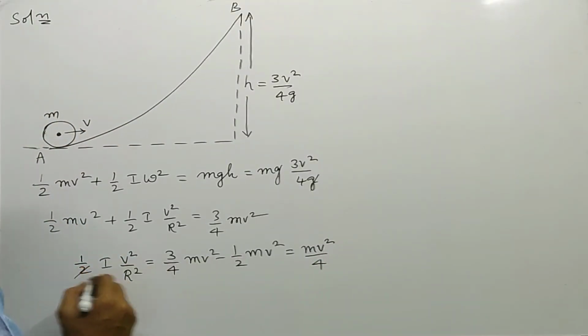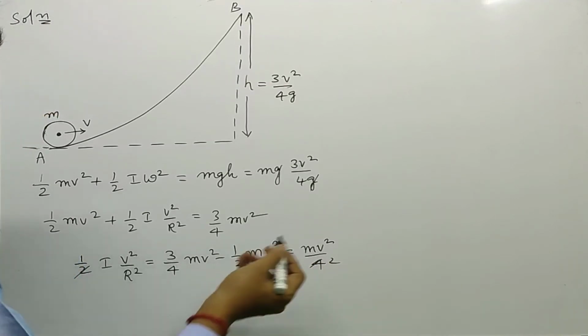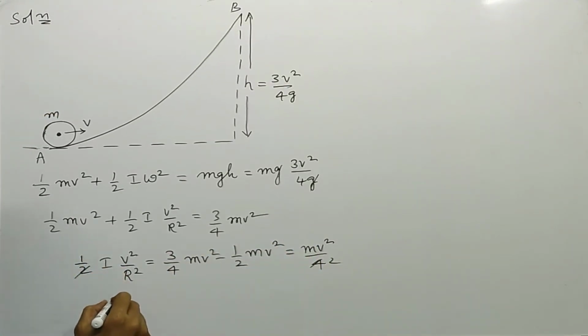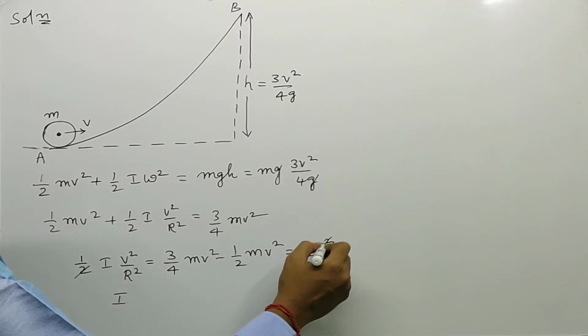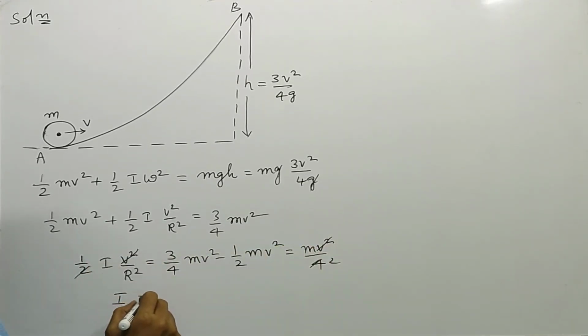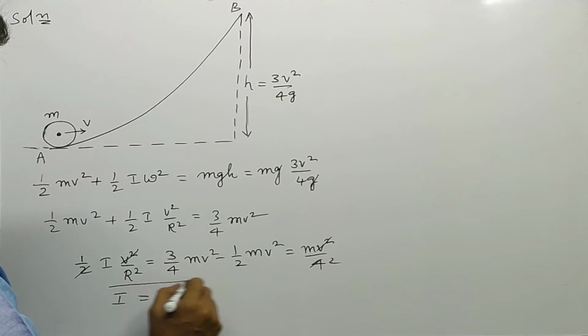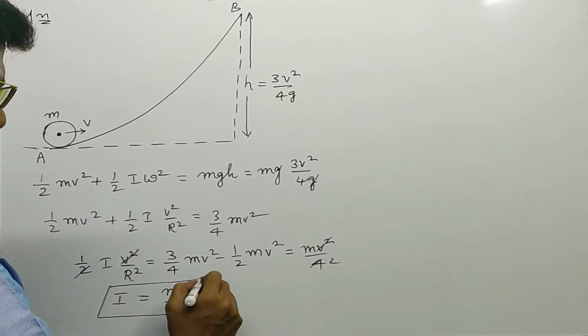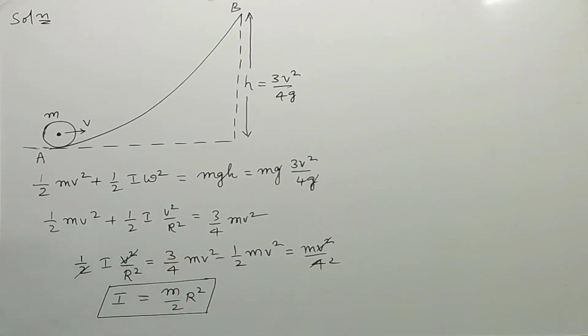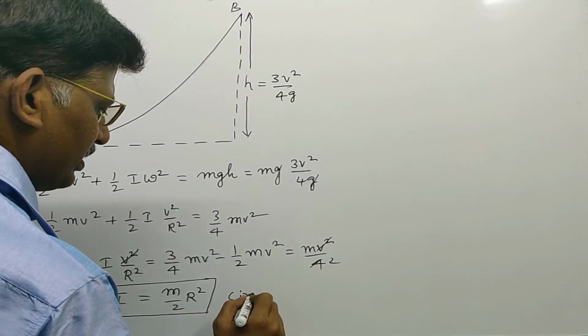And now, half mv square by 2 remaining on the right side, and on the left side I into... so v square also cancelled, I can be written as m divided by 2 into r square. This is the moment of inertia of a circular disc about an axis passing through its center and perpendicular to its plane. So our answer is circular disc.